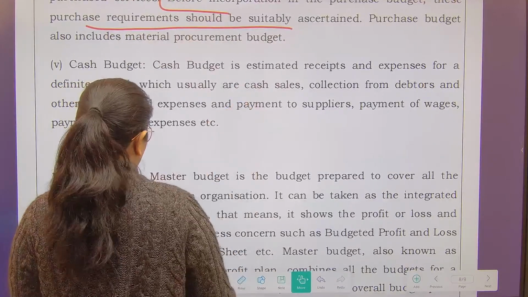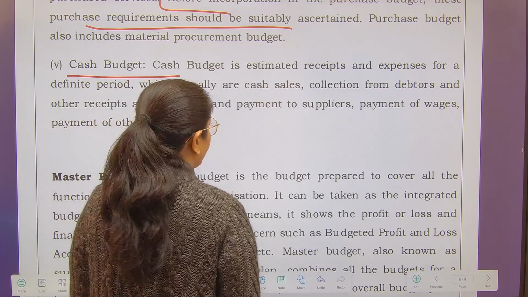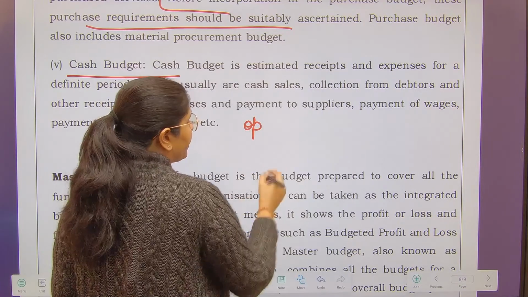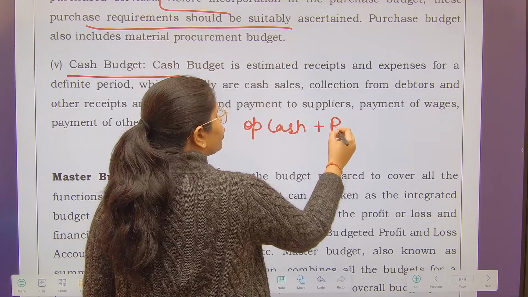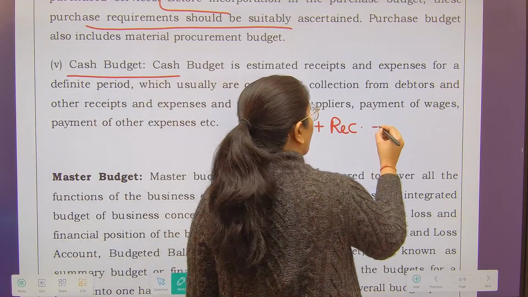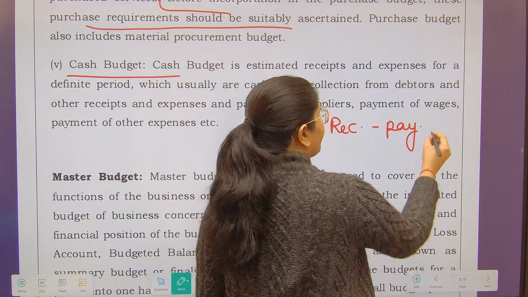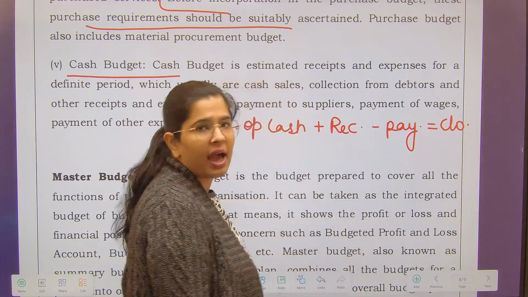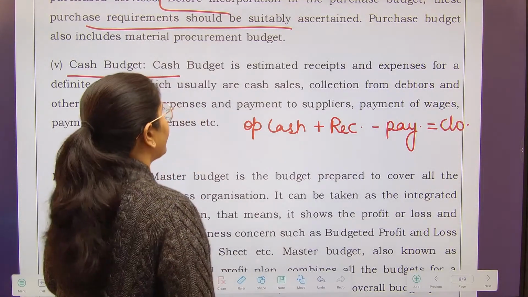Next and last is your cash budget. This is also very important because you need to see what opening cash you have, what receipts you are estimating that you will receive, less what payments need to be made, and finally what is the closing balance of the funds you have. So these are all the things that need to be considered while preparing the cash budget.